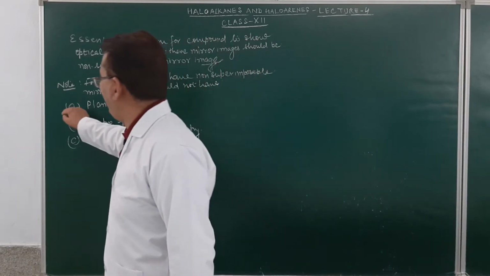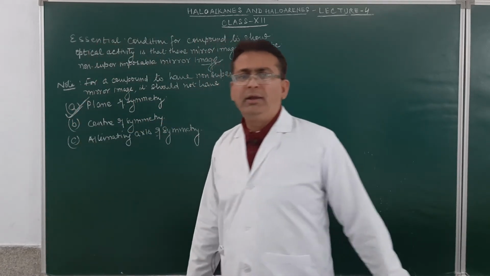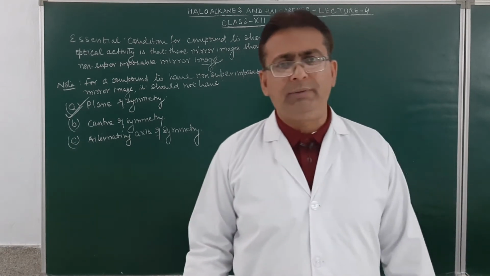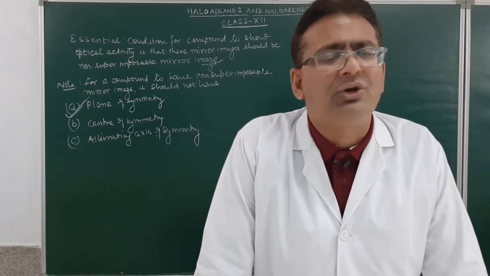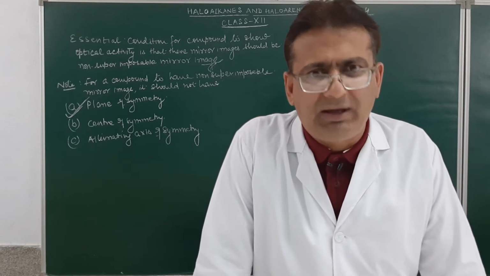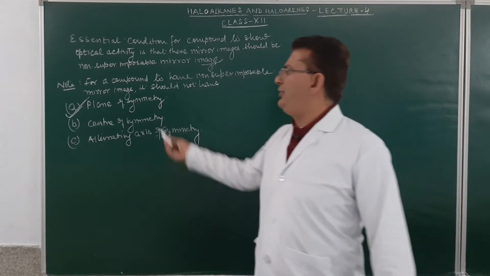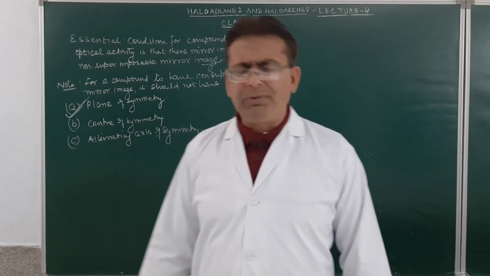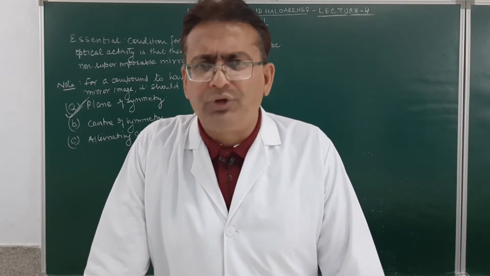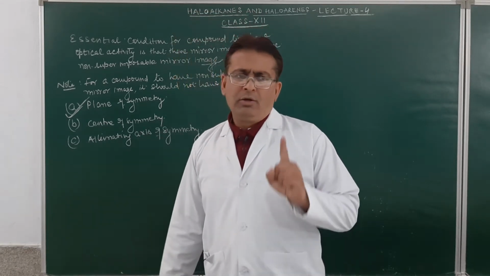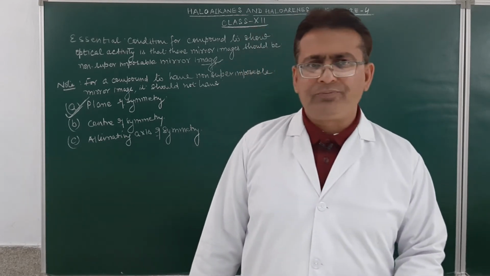Of this, I will be discussing only in brief the plane of symmetry, just to keep to the board syllabus, so that you do not get any confusion. Am I clear? However, it is observed that if the compound has a plane of symmetry, it also has an alternating axis of symmetry.